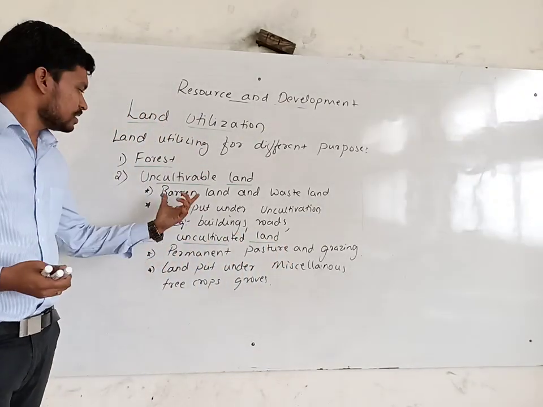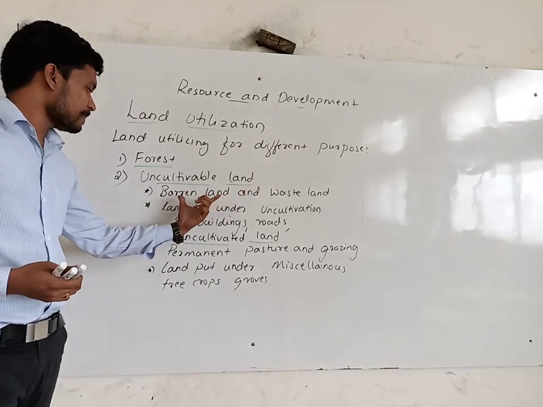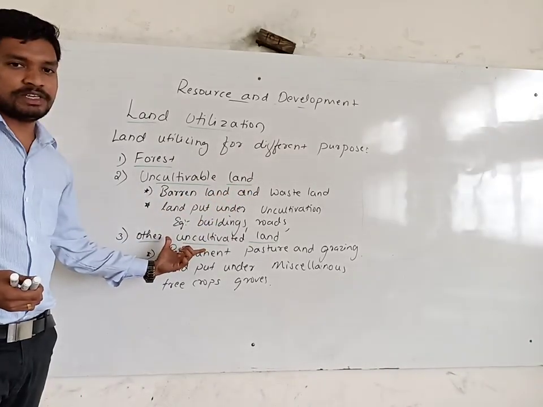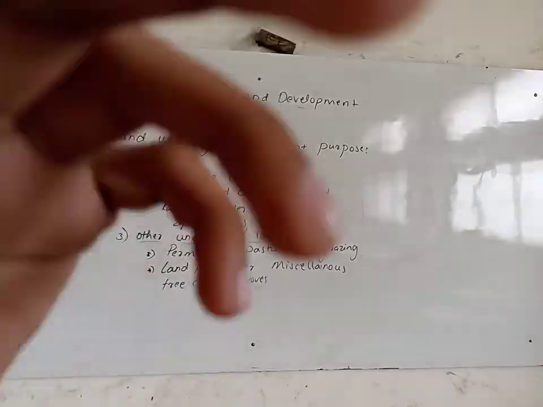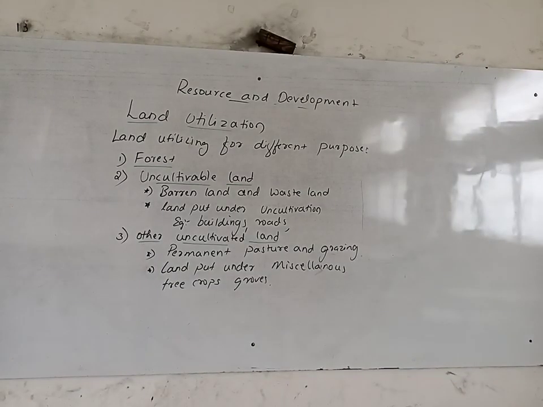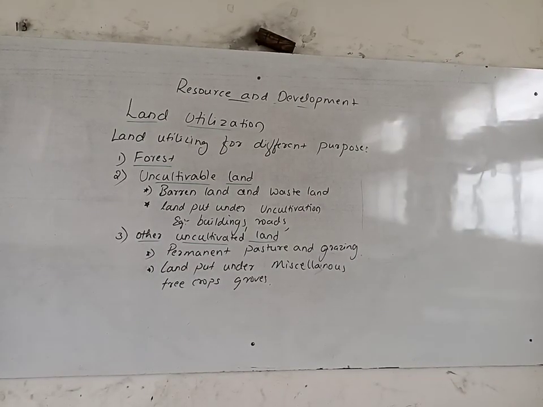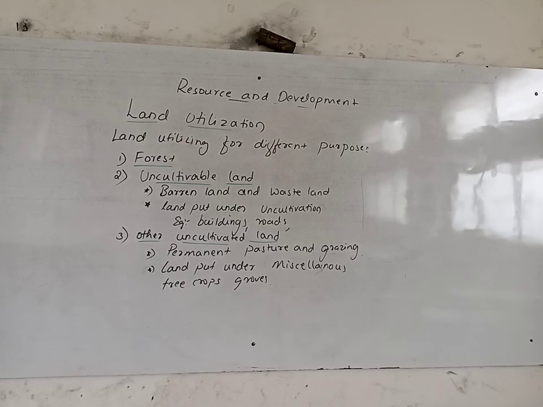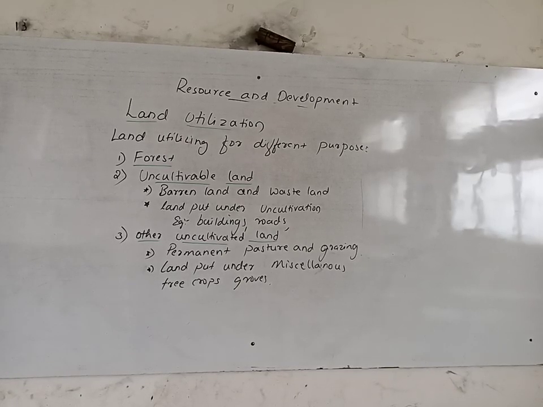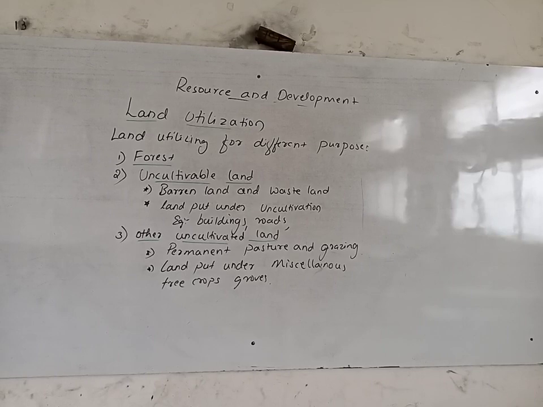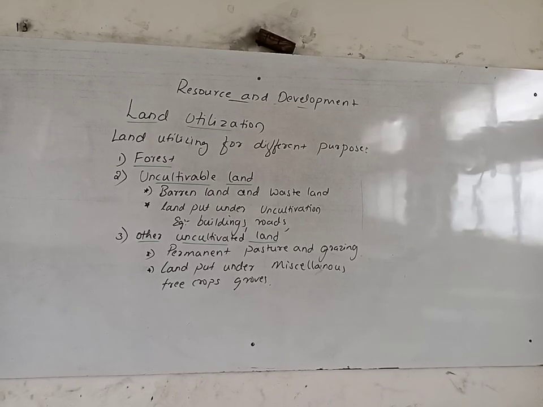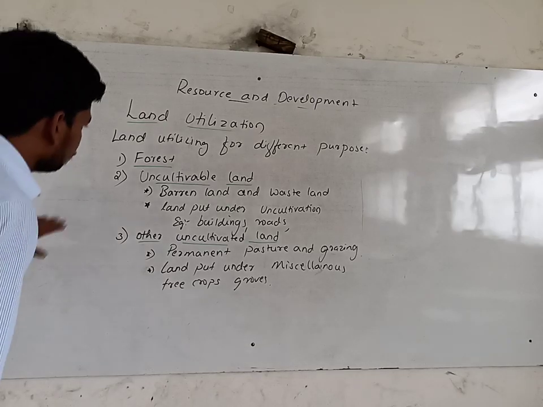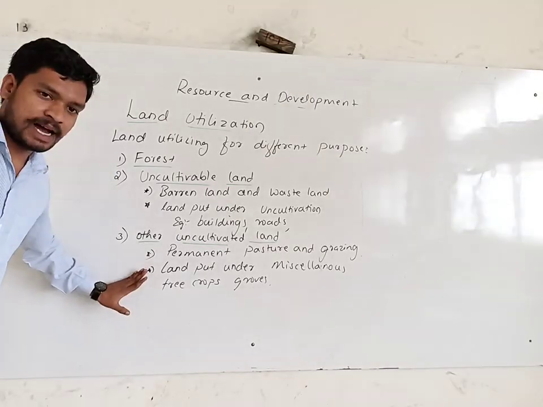Under the uncultivated land, we have these two things. So these are the three activities.